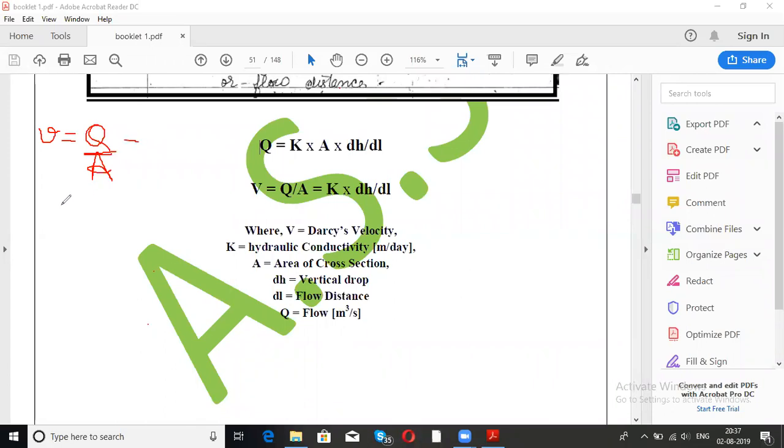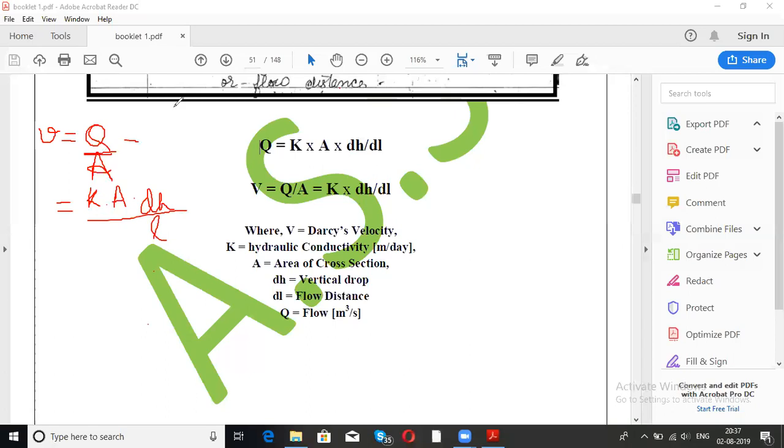Now tell me, what is the equation of Q? Do you know what is Q? If you know what is Q, you can calculate Darcy's velocity here. Q क्या था? अभी equation पढ़ा. Darcy's equation is what? Darcy's law is what? K dot A dot DH divided by L. यही है ना? DH by L. Now, okay.